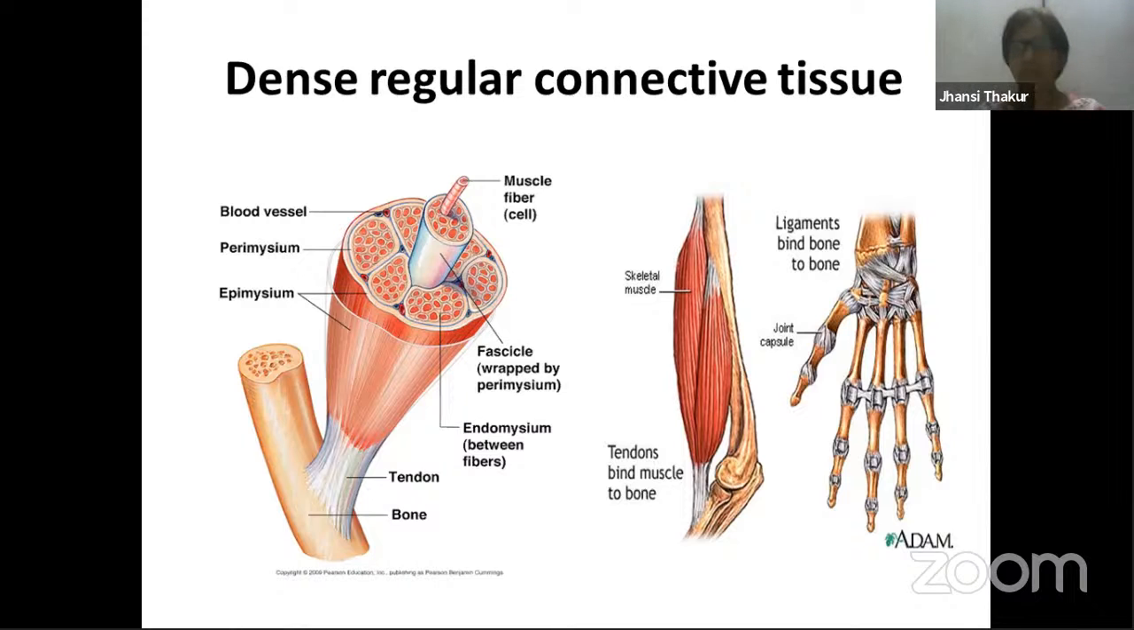They are all properly, parallelly arranged bundles. That is the reason this is called dense regular connective tissue. So one such example is tendon. We have already learned about this tendon. Similarly, you have another tissue present under dense regular connective tissue, and that is ligament. In 9th class itself, you have learned that bone is attached to another bone with the help of ligament, whereas muscle is attached to bone with the help of tendons.